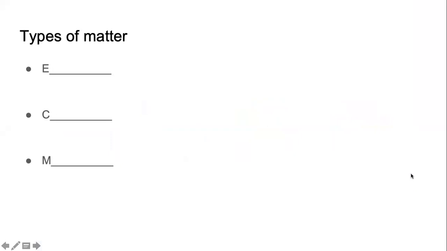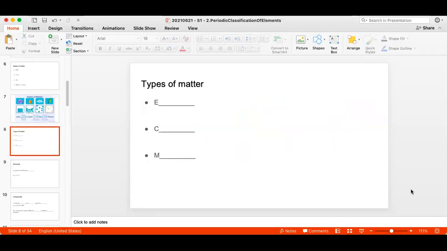Another set of questions, and we are just revising what we should know by now. What are the different types of matter? You have the first alphabet already. Make a guess, type your answers, or speak your answers.